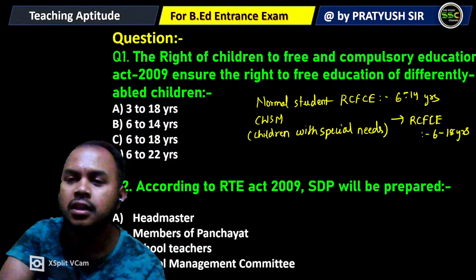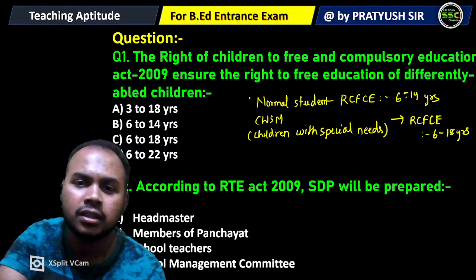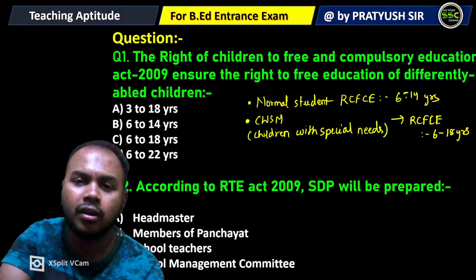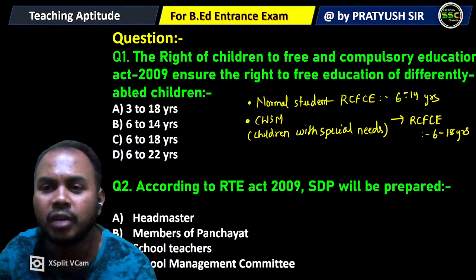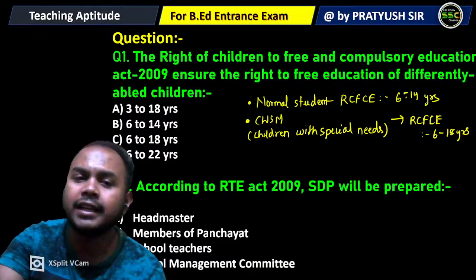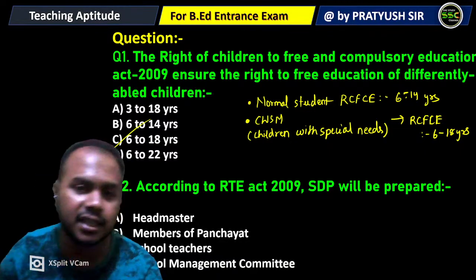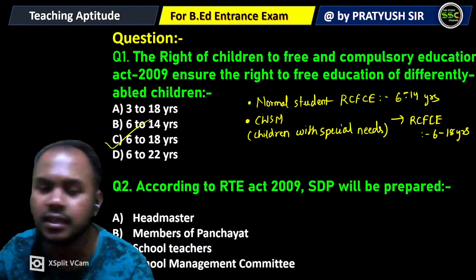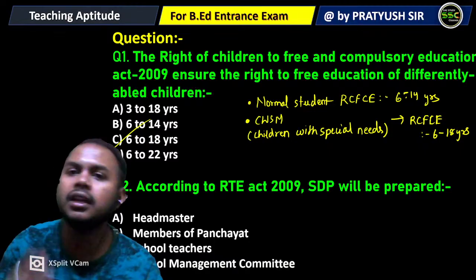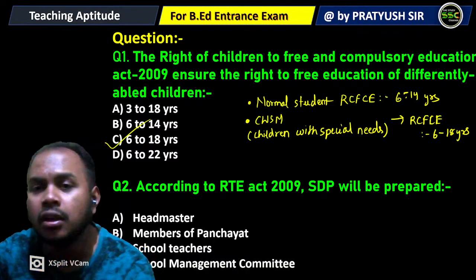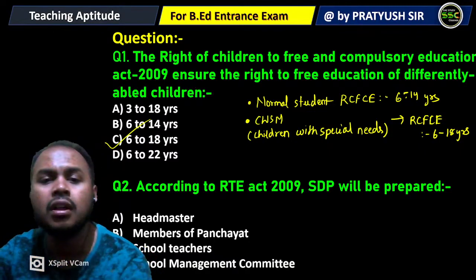So 6 to 18 years is the period in which children belonging to the category of CWSN must fall. The right answer is option C, 6 to 18 years. That is the age bracket for CWSN, and for normal children the free and compulsory elementary education is from 6 to 14 years.